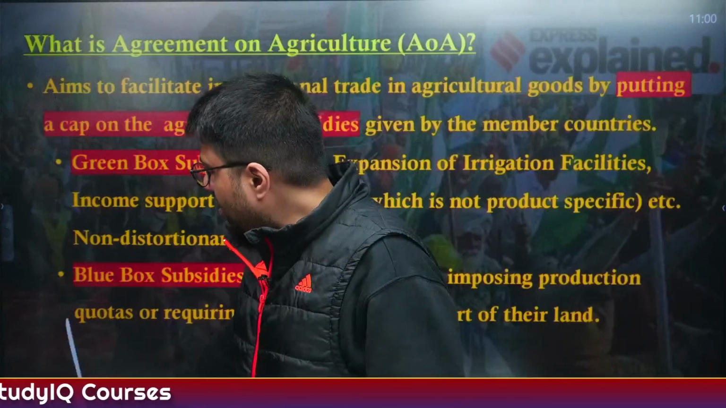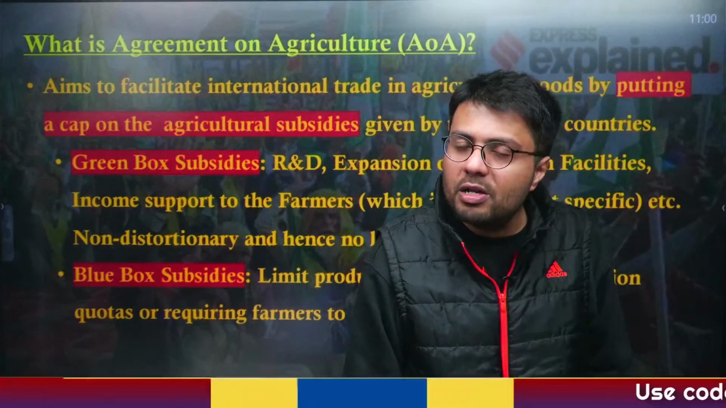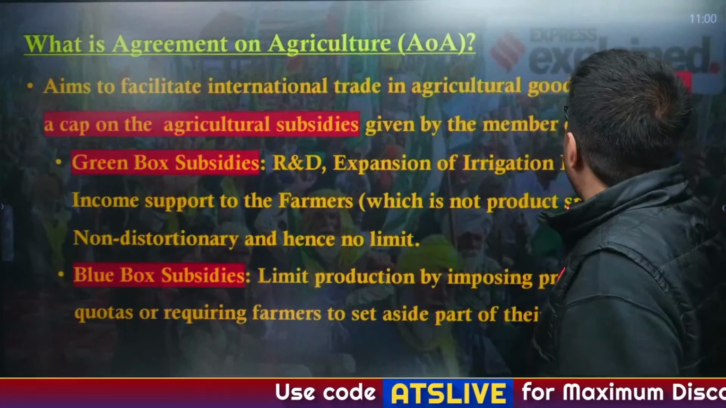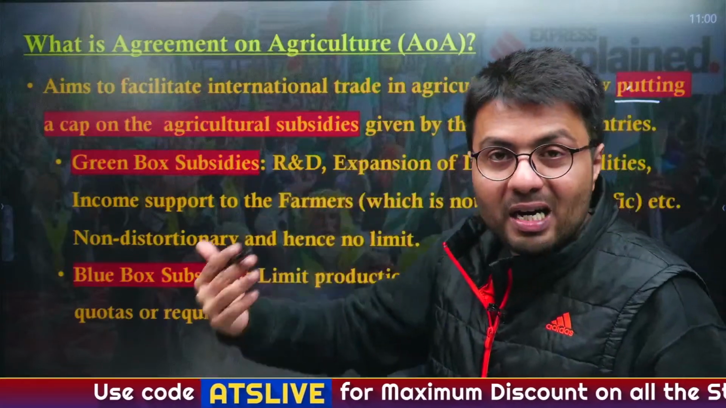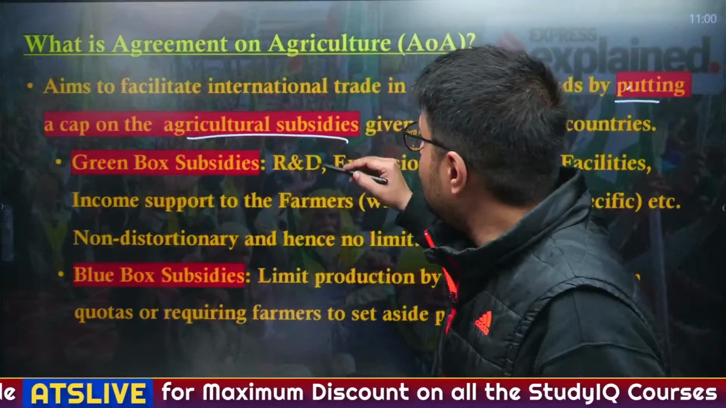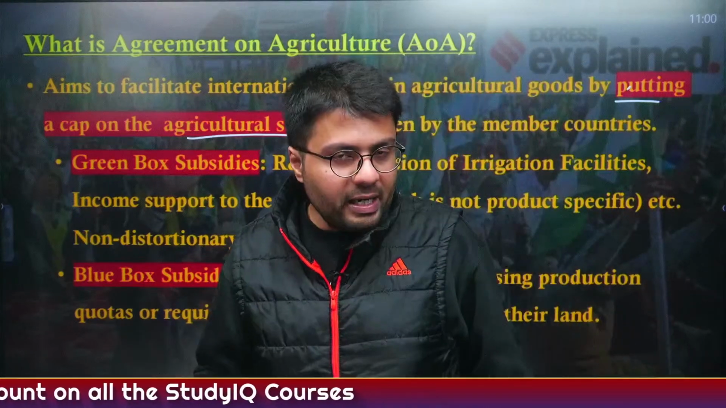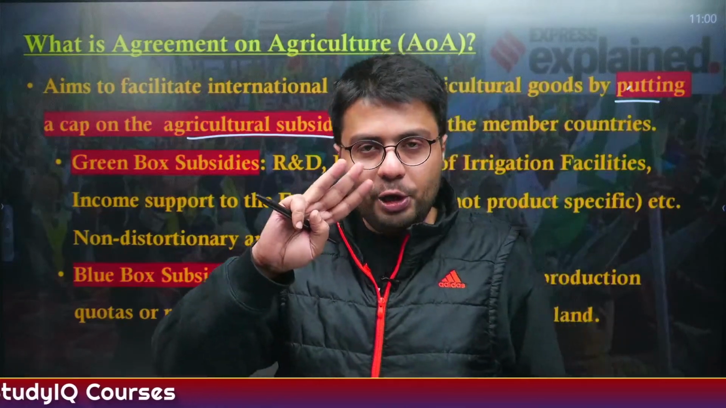Now, let us first understand what this Agreement on Agriculture is. It aims to facilitate international trade in agricultural goods by putting limits on how much a country can provide as an agricultural subsidy to farmers. Understood? Now, the subsidies provided by countries are divided into 3 categories.